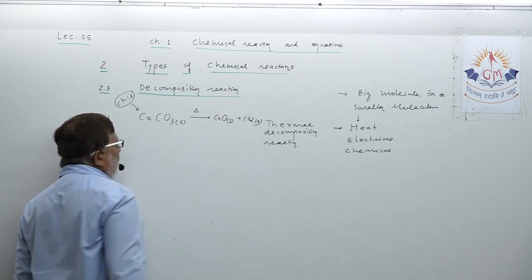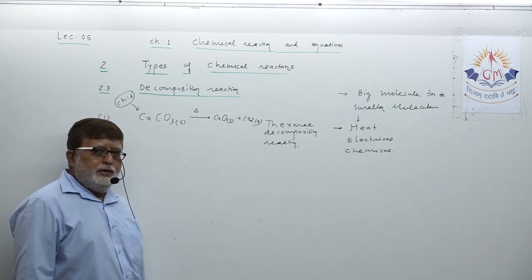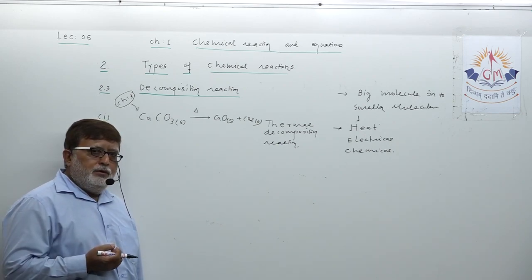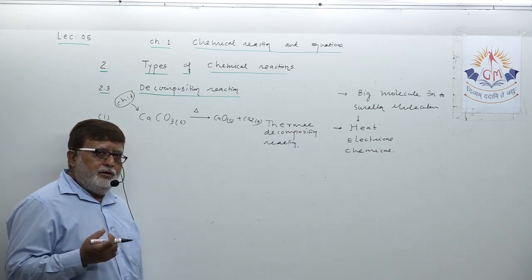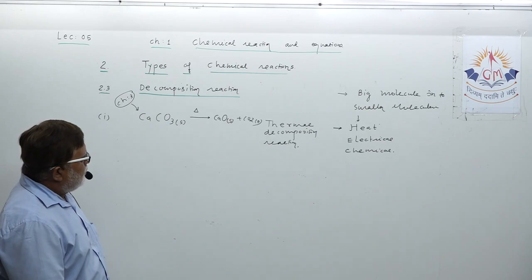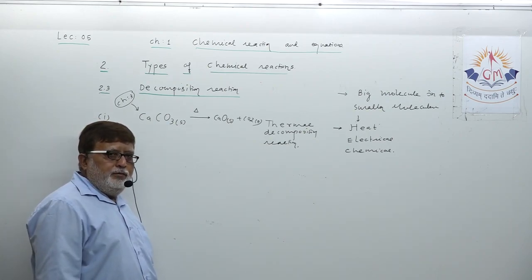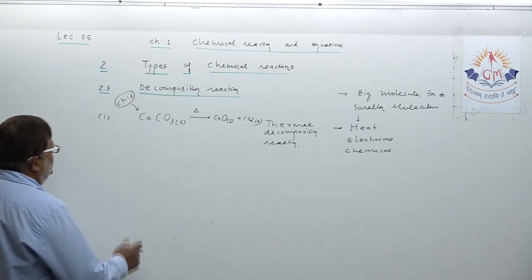This is a thermal decomposition reaction, where heat energy is applied to the calcium carbonate molecule, which will split into two smaller molecules, calcium oxide and carbon dioxide. That's why it can be called thermal decomposition reaction.